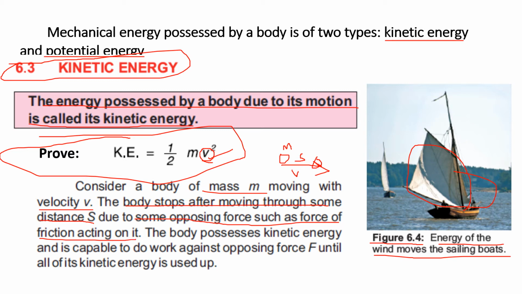The body is moving, and if some force of friction is applied over here, that stops the body. We have discussed force of friction in unit 3. Force of friction is basically a force that opposes the motion of a moving object. The body possesses kinetic energy and is capable of doing work against the opposing force F until all of its kinetic energy is used up. So the body will be stopped with the help of the force of friction, but it will not suddenly stop. When all the kinetic energy is consumed by the body, then it will be stopped, right?